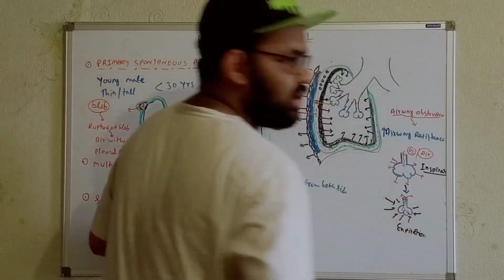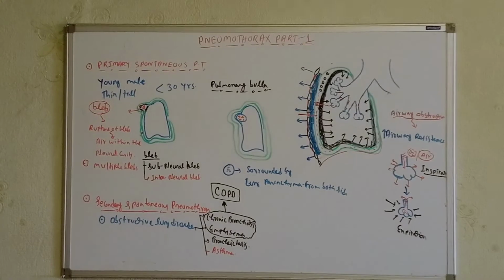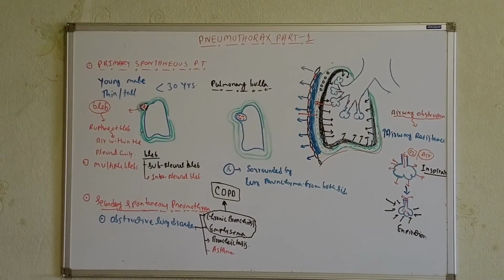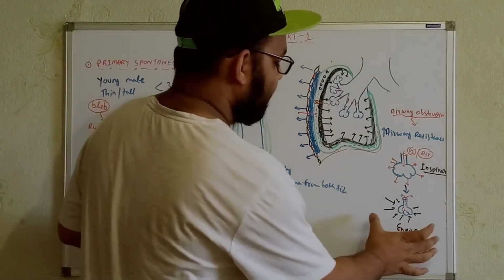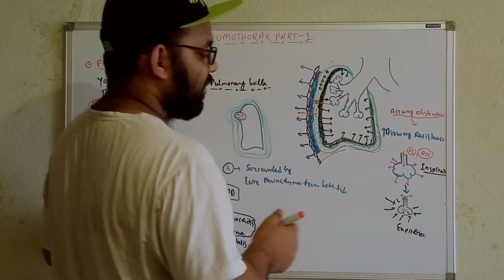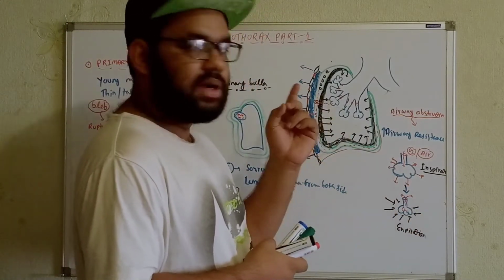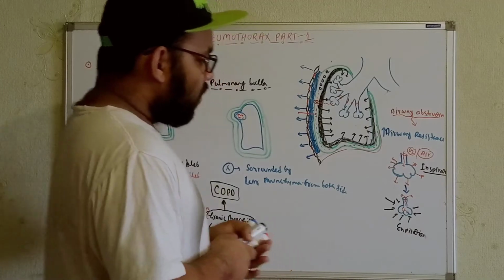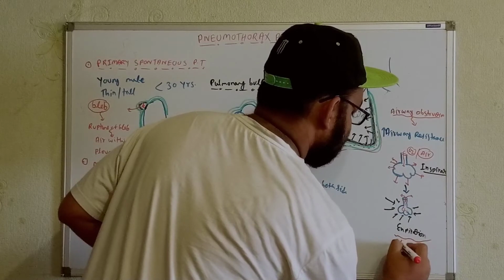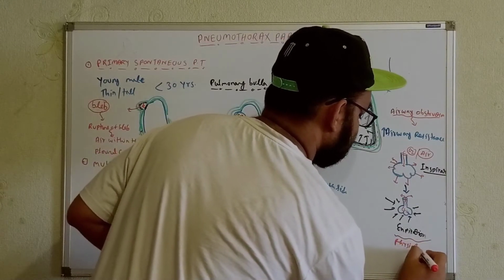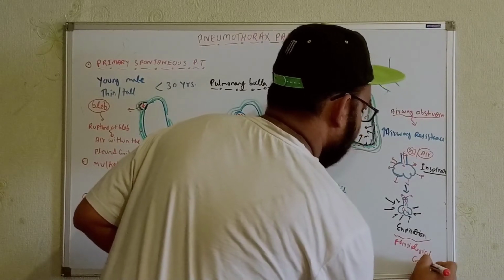Okay, now let's talk about another thing. So let's continue. During expirations, what did I say? It will be easier for the carbon dioxide. Under normal physiological circumstances, the carbon dioxide will be expelled out. Under normal physiological conditions, we will get this type of thing. Now, think about the pathological conditions.